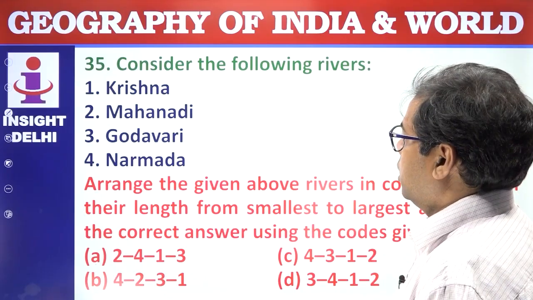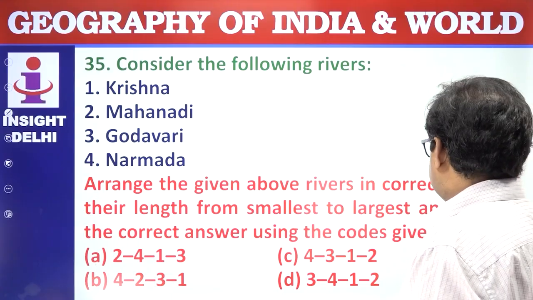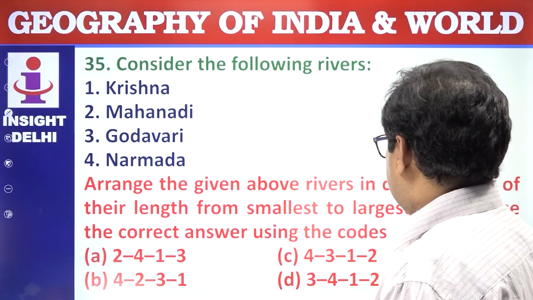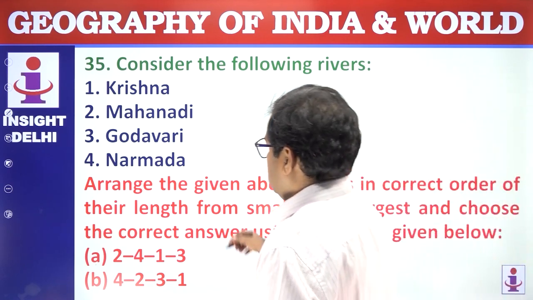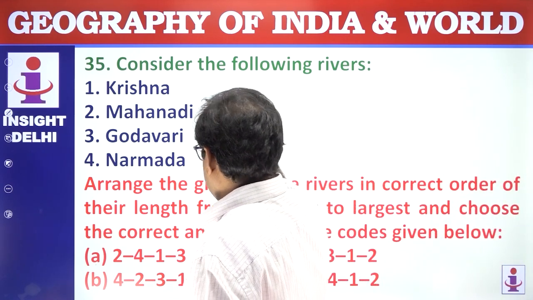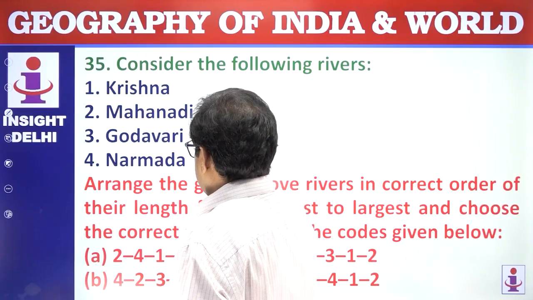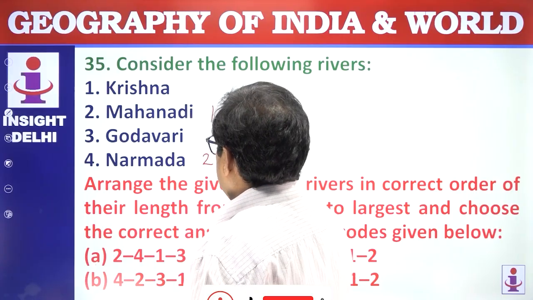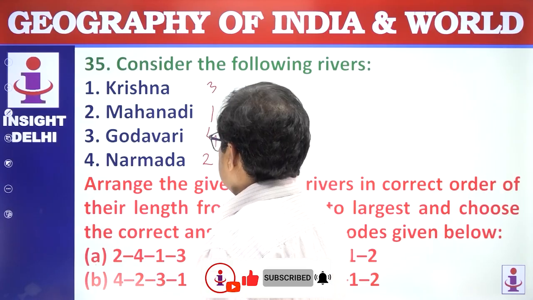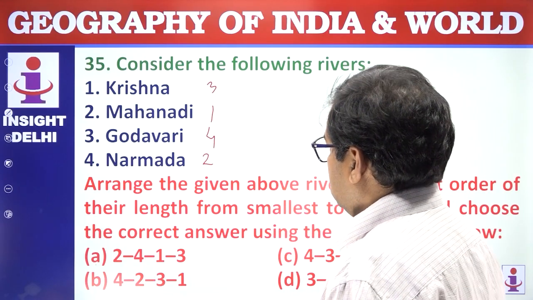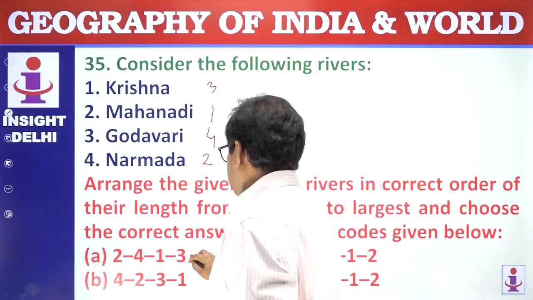Next question. Consider the following rivers: Krishna, Mahanadi, Godavari, Narmada. Arrange the following rivers in the correct order with the length, from smallest to largest, using the code given below. So first is Mahanadi, from the smallest to the largest. Number 1 Mahanadi, number 2 is Narmada. Then after this is Krishna and then Godavari. So this is 2, 4, 1, 3. Answer is A.